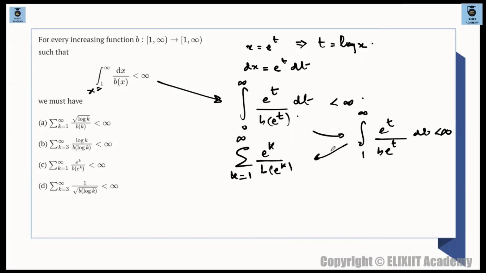So we have this series. So if this is convergent, then this series is also convergent. क्योंकि ये क्या है? What is this? This series represents the approximate sum, है ना? Approximate sum of these particular strips over here, of all these strips over here, है कि नहीं? तो ये integral अगर convergent होता है, तो this summation will also be convergent. So hence option C is correct.